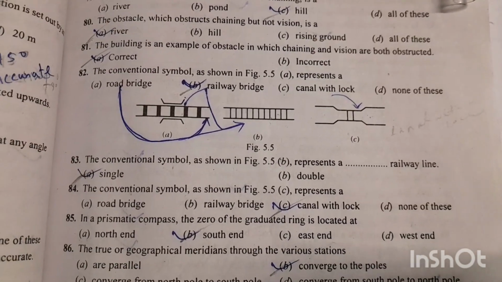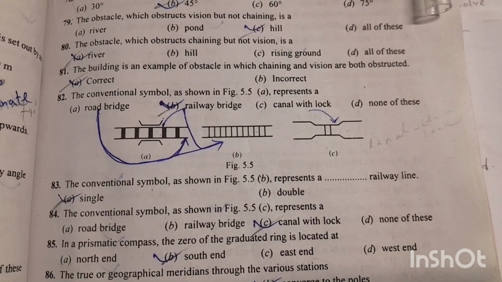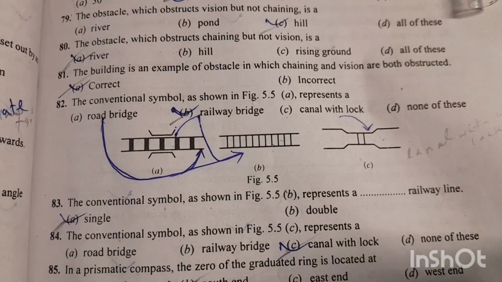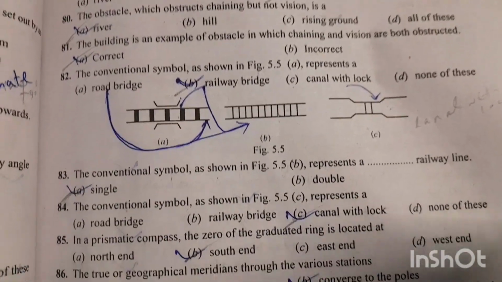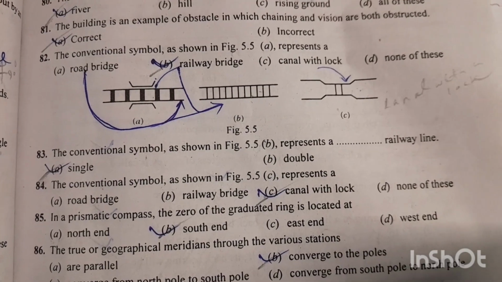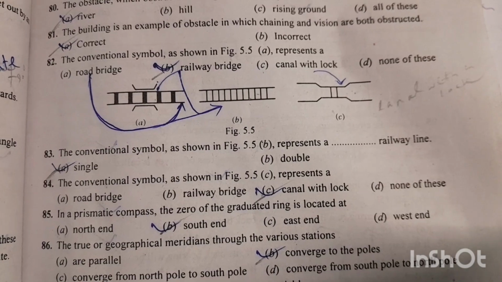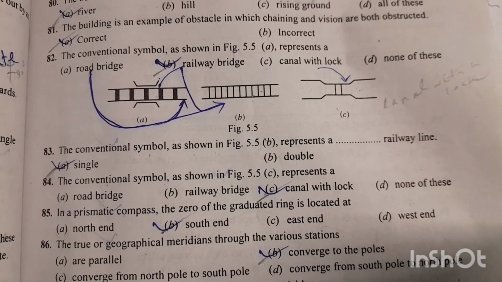Correct. Question number 82. The conventional symbol as shown in the figure 5.5a represents a railway bridge. Option number B is the right answer. Question number 83. The conventional symbol as shown in the figure 5.5b represents a single line railway line. Option number A is the right answer. Question number 84.